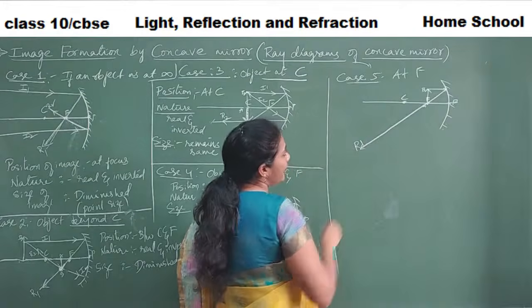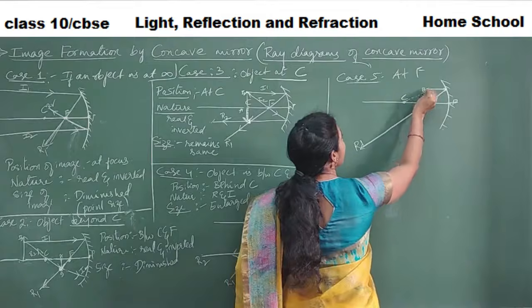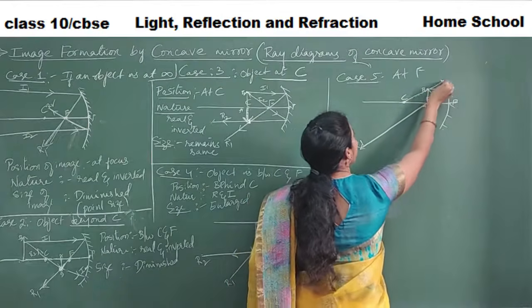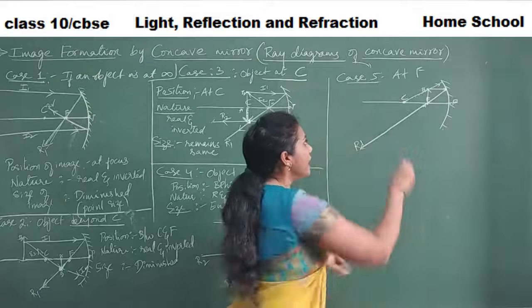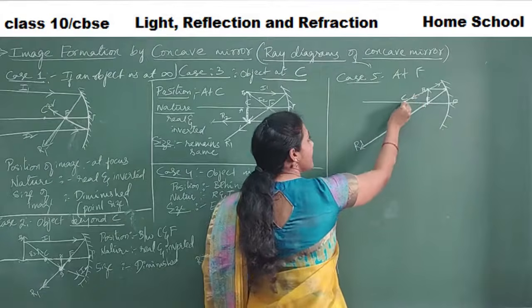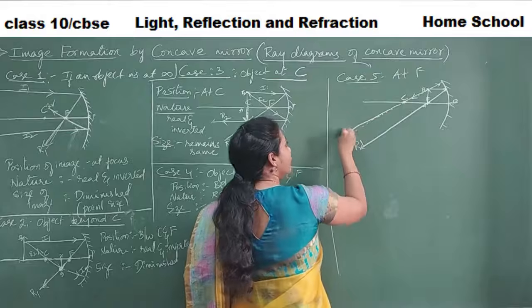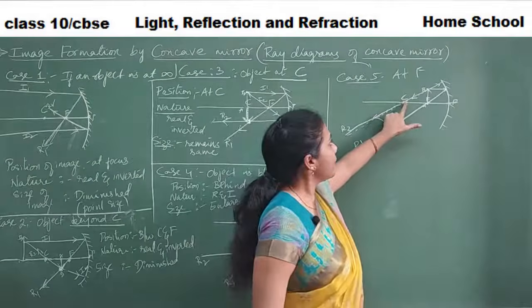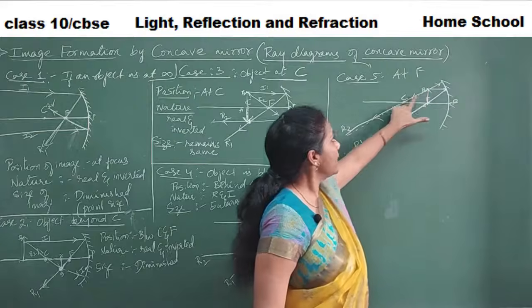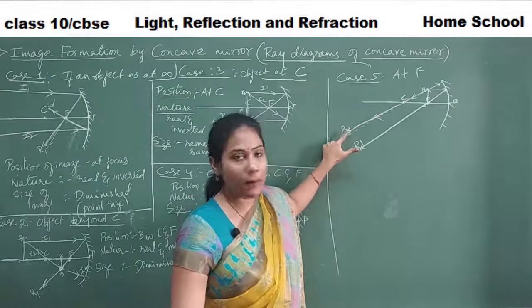And the next one, I will take the incident ray passing from the center of curvature. Incident ray is going from the center of curvature. The reflected ray also comes in the same line, right? So this is my R2. I took an incident ray from the center of curvature, so in the same direction, in the same line, our reflected ray also comes back.